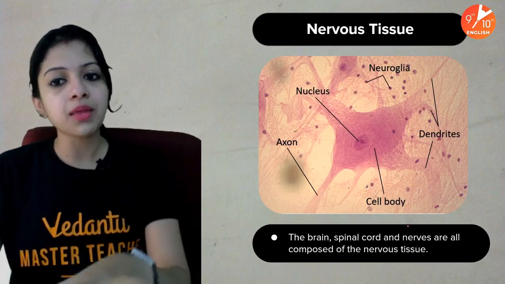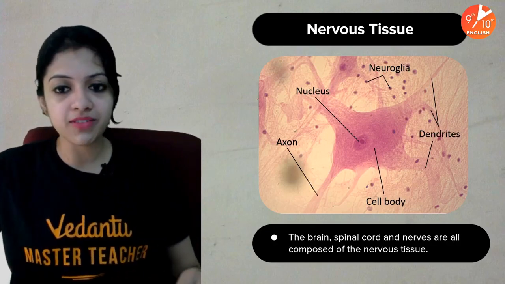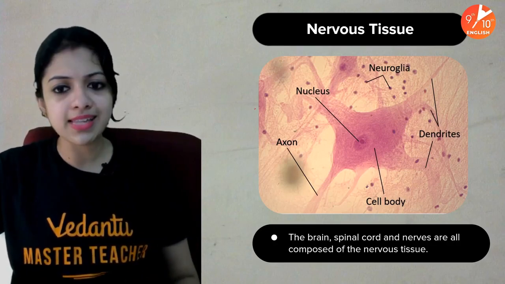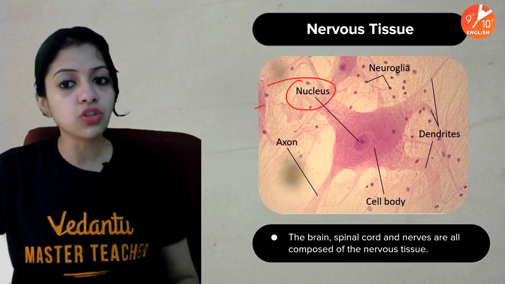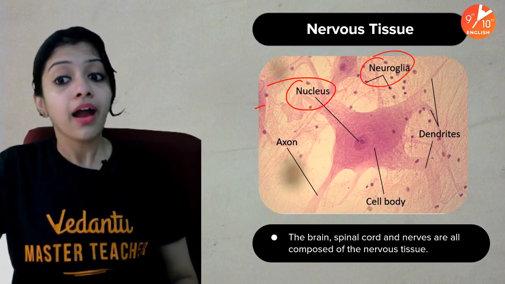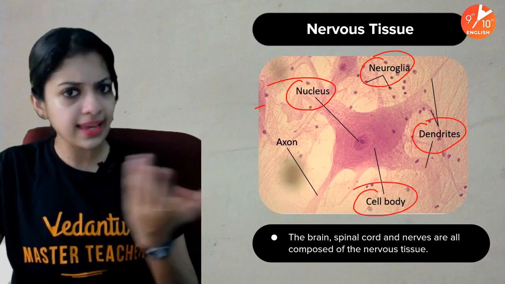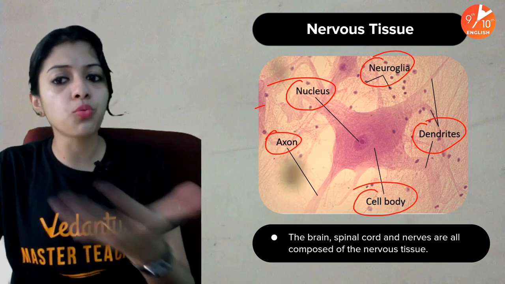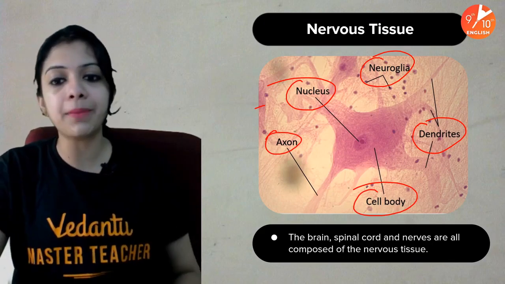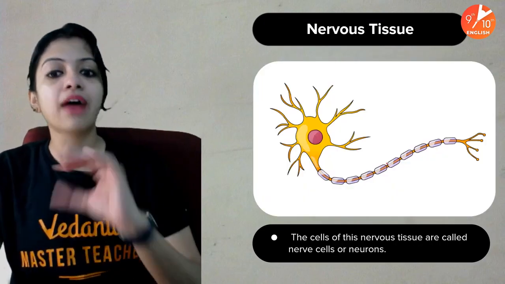Okay, so these are the major structures you would find as part of the nervous tissue, which means just like any other cell in the body, they also would have the nucleus, and they would have specialized structures called dendrites, cell body like any other cell, axon. What does each of these mean? I will tell you in a bit. But before that, have a look at this.